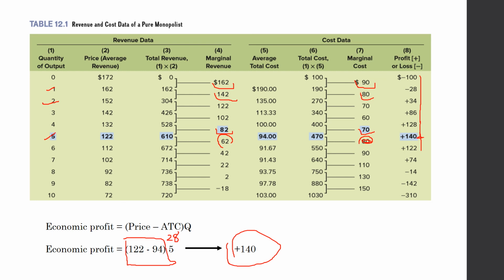Now here you can clearly see that he has produced up to the point where marginal revenue is greater than marginal cost. He will not produce where marginal revenue becomes less than marginal cost, as that will reduce his total profit. So that's all about monopoly equilibrium, output and price determination. Thank you.